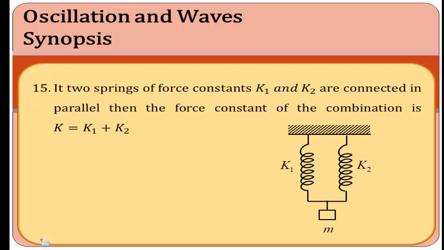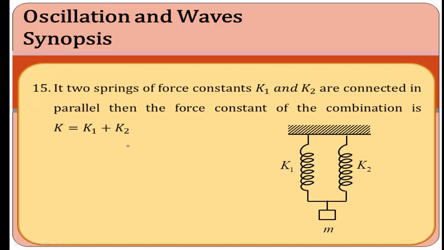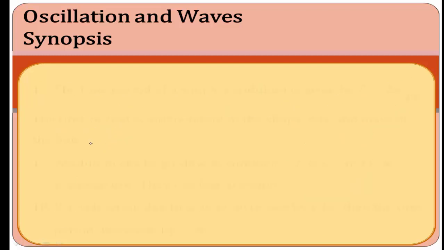For this example, if two springs of force constant K1 and K2 are connected in parallel. In the last problem, we connected them in series. In case of series, we use the formula K is equal to K1 into K2 divided by K1 plus K2. But in case of parallel, we get the formula K is equal to K1 plus K2. Using this formula, we can find the force constant of the two springs.